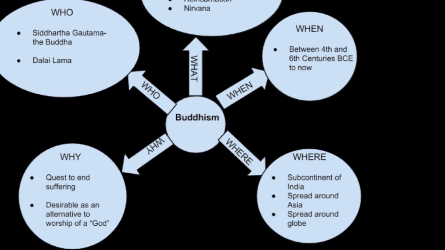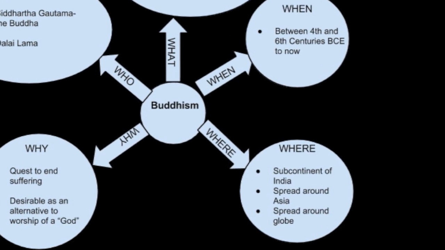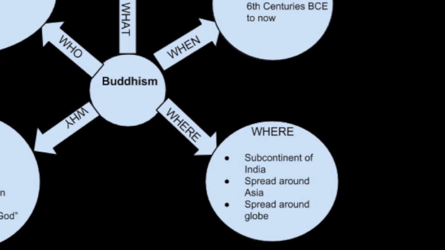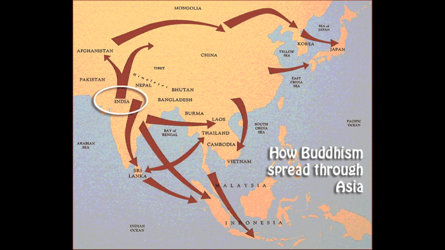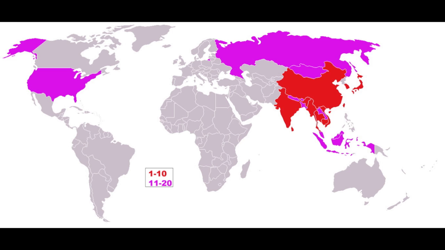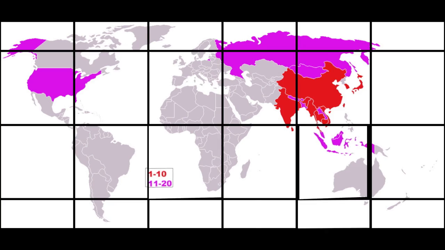Now let's take a look at the where section of our web diagram. Where was Buddhism founded? Where in the world is Buddhism common today? Looking at this map, we can see that the Buddha lived and started Buddhism in India, the subcontinent. From there, Buddhism spread all throughout Asia and later on all around the world. Split into different schools with different practices, Buddhism is considered one of the fastest growing world religions, with over 350 million followers worldwide.